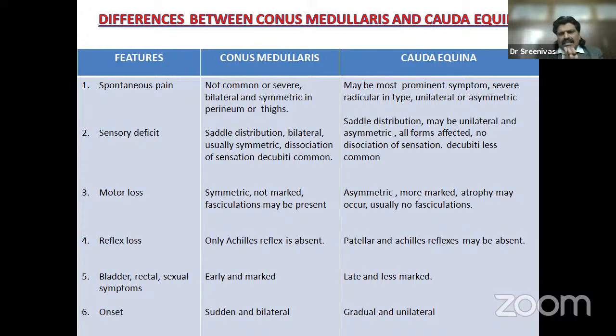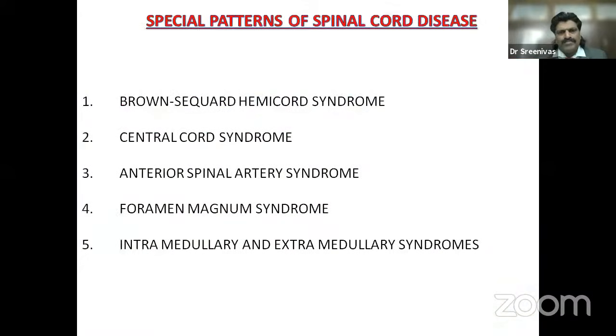In a conus medullaris lesion, the onset will be sudden and bilateral. Whereas in cauda equina, it is gradual and unilateral. So these are all the important differences between conus medullaris and cauda equina lesions, and you can take it almost for granted that this question will definitely be asked when you present a case of paraplegia.